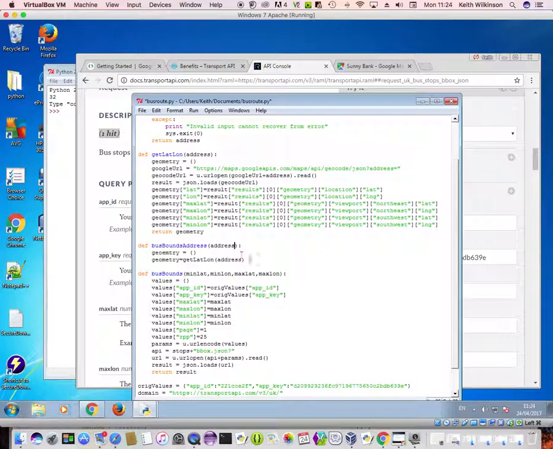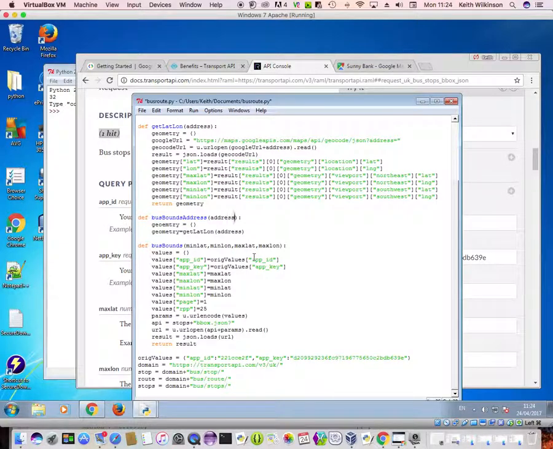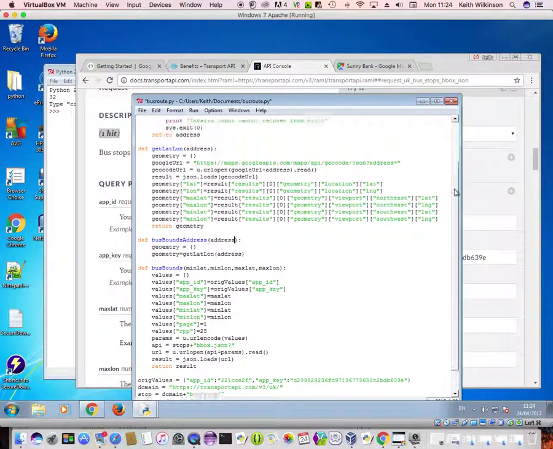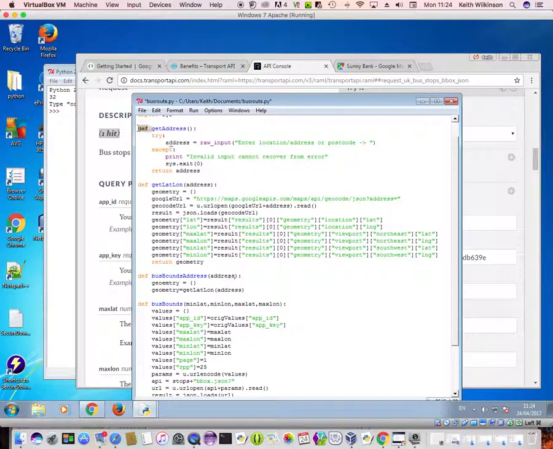So I'm going to be calling the earlier function, this get address, to retrieve an address. That is going to pass it into here as an address. That is then going to call this function with that very same address.